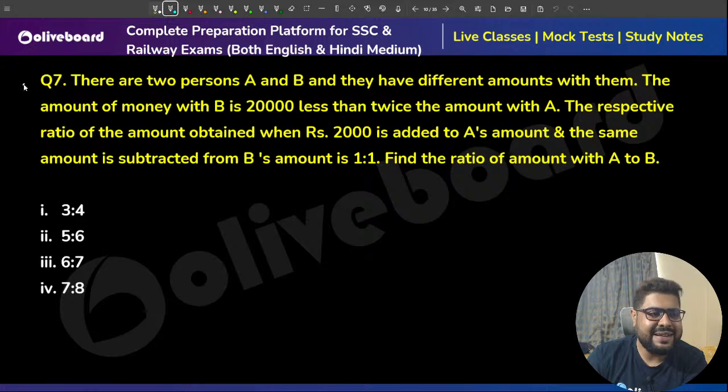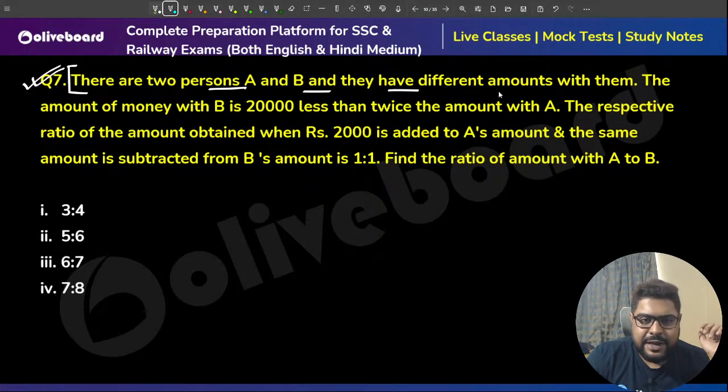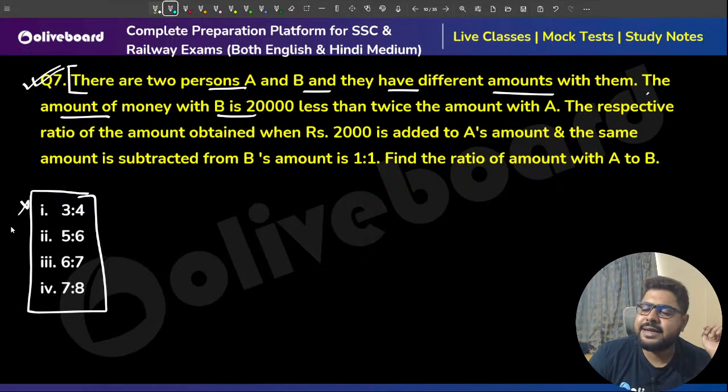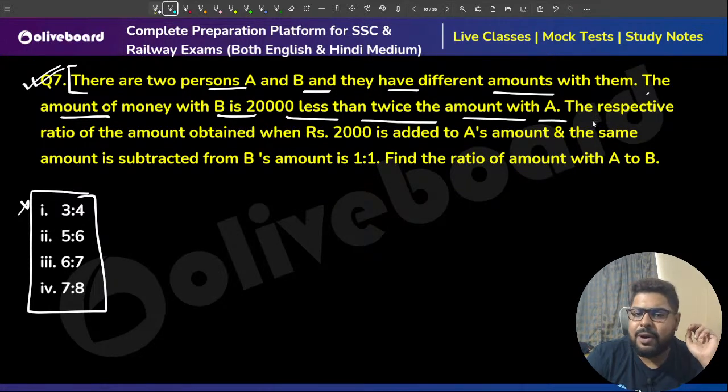Okay. Now, question number 7. There are 2 persons, A and B. They have different amounts with them. These options are incorrect. Okay. This particular question was a little bit wrong. B is 20,000 less than twice the amount with A.